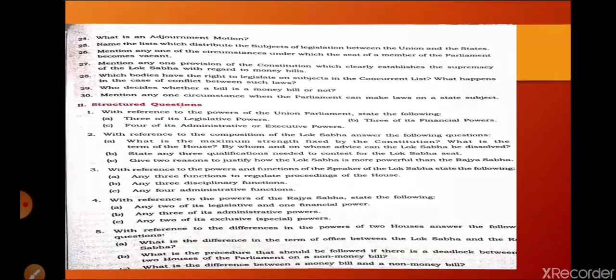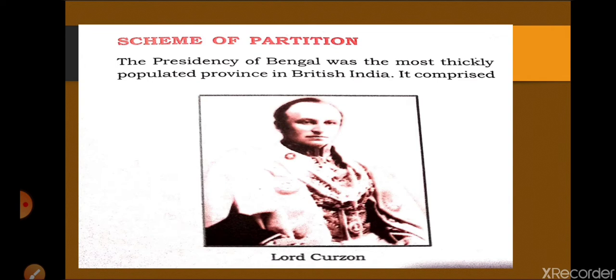Now I am going to the next topic, and that is partition of Bengal. First we are going to discuss. Students, before going to the topic partition of Bengal, I would like to tell something about Lord Curzon. Lord Curzon was the viceroy from 1899 till 1905, and during his tenure he had many controversies, many acts he introduced. We will discuss them in a different part of the chapter, but here I would like to discuss that he was the person who divided Bengal into two parts.